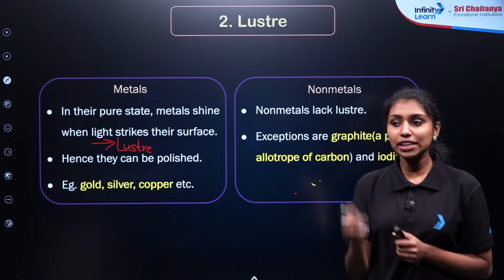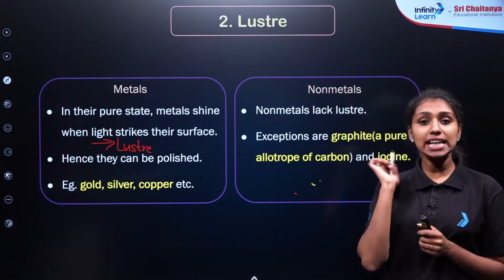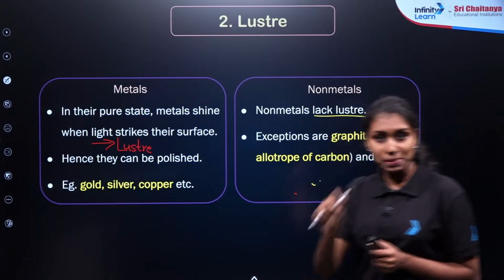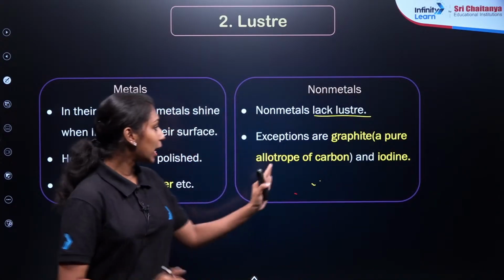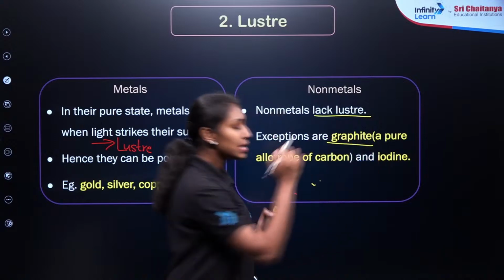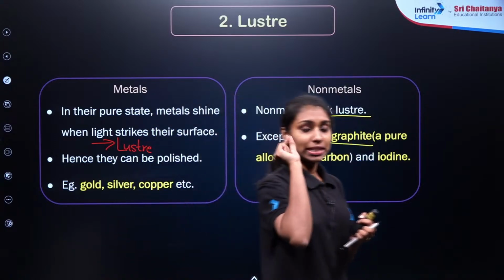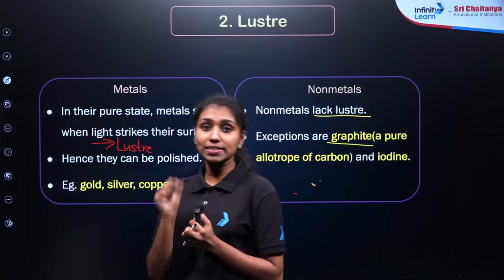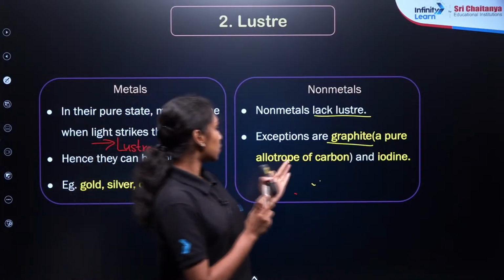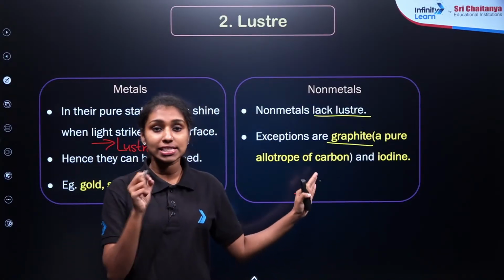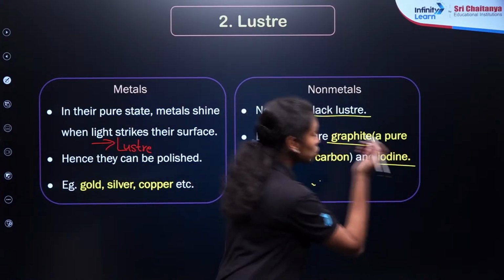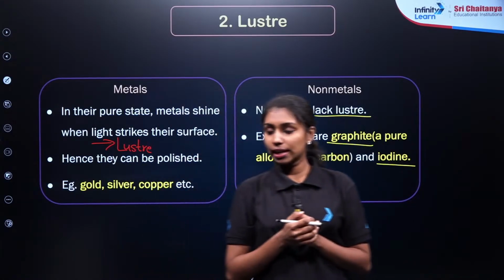Okay. In general, non-metals do not show any shiny surface, right? They lack luster. But there is an exception again. Graphite, which you must have seen in the nib of a pencil, is a shiny surface, right? Graphite is the allotrope of carbon. So the exception is graphite, which is an allotrope of carbon, and another one is iodine. Iodine also shows a shiny surface. Clear?